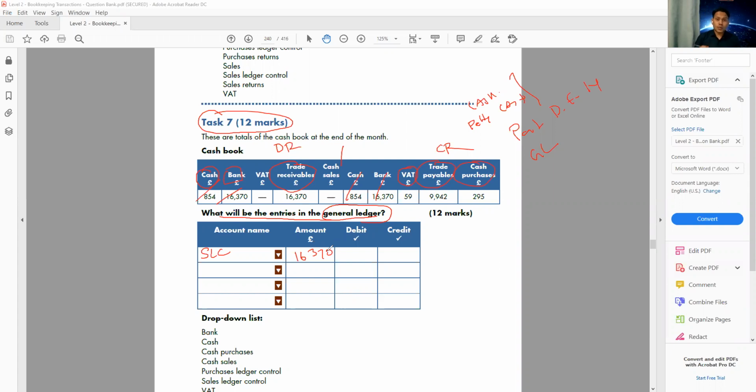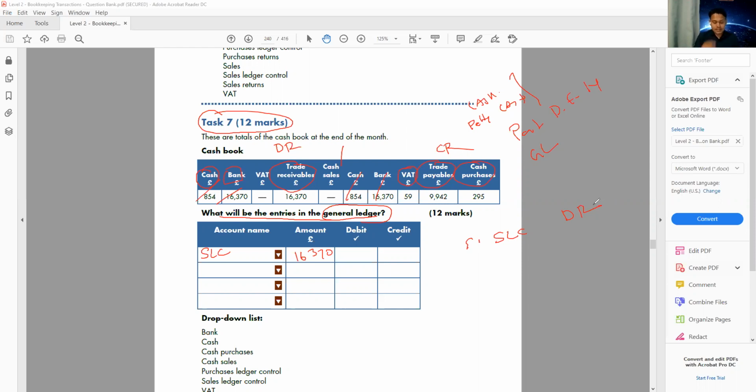I'll tell you why. Let's say I have a sales ledger control that is a debit. That means I'm expecting some money from the credit customer. But cash book means something is already done. That means the customer already paid.